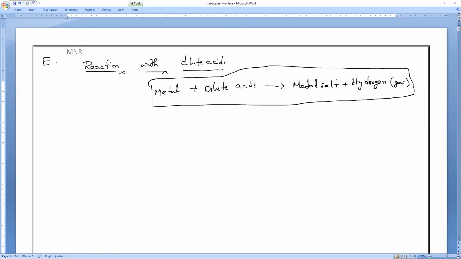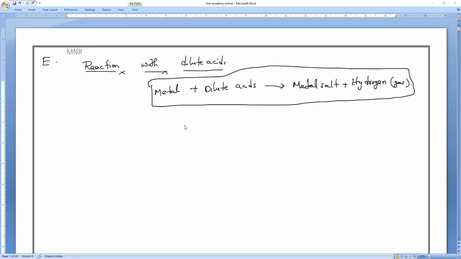For some metals the reaction is minimal at the beginning, and after a certain time the reaction rate increases. Which metal is that? Aluminium, because of a protective layer of aluminum oxide.